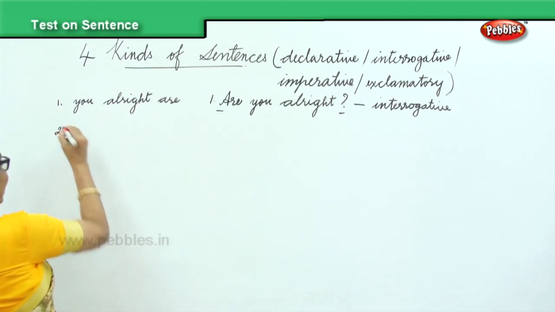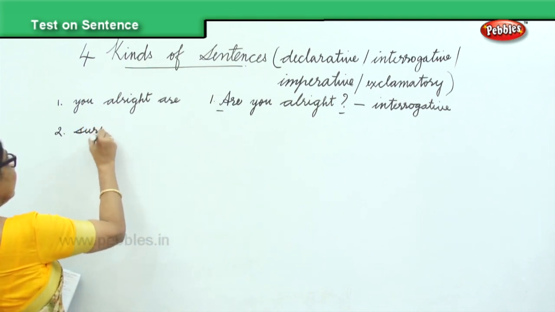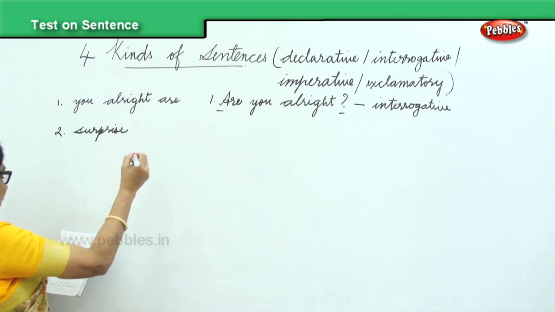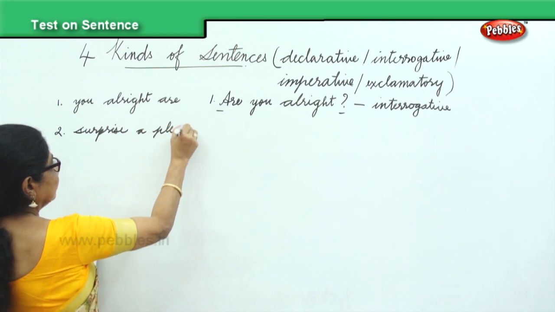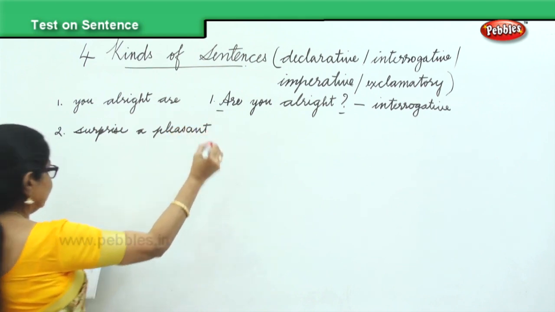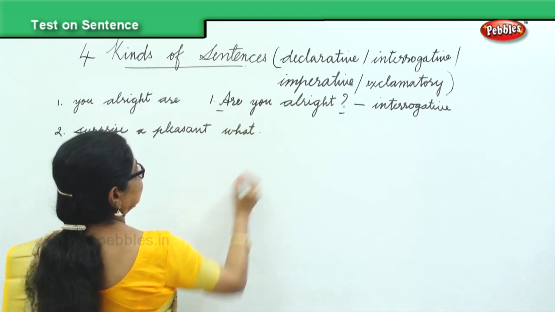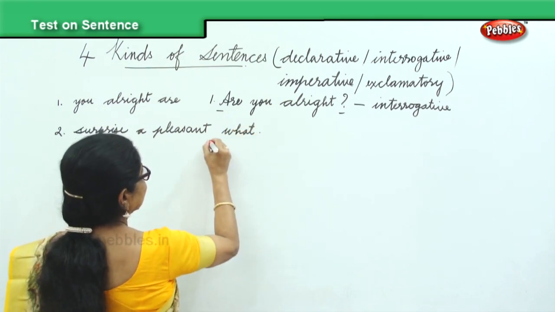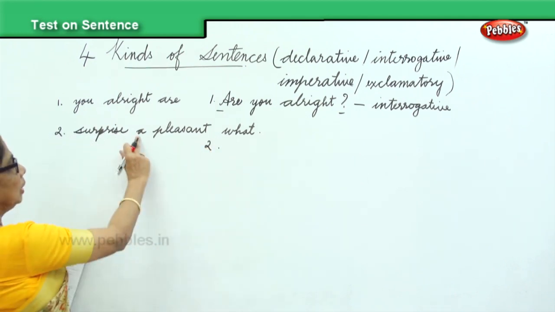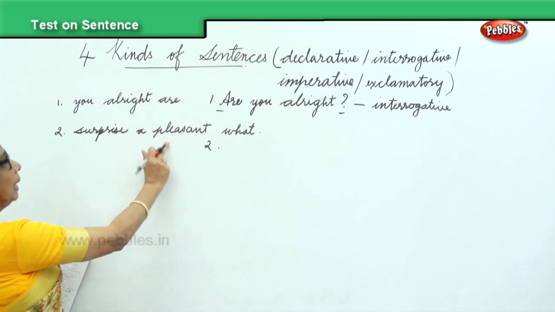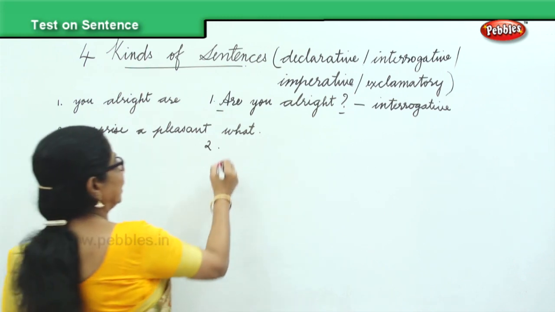Next one. Let's see how good you are. Surprise. What? Now put it in order. Let's see how good you are. Pleasant surprise. What a pleasant surprise.